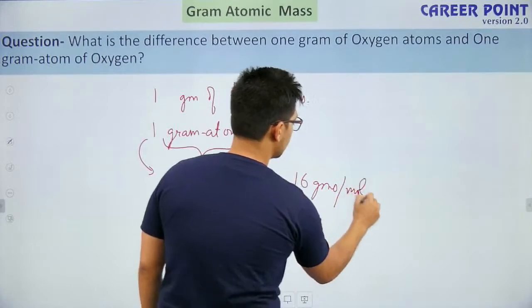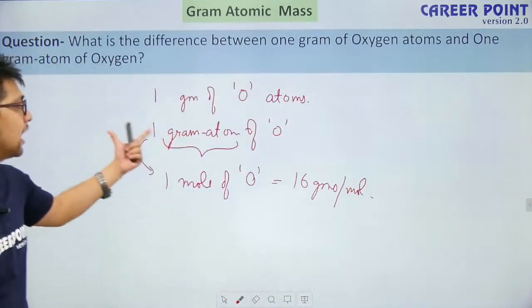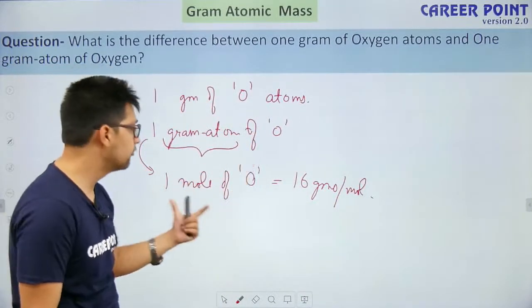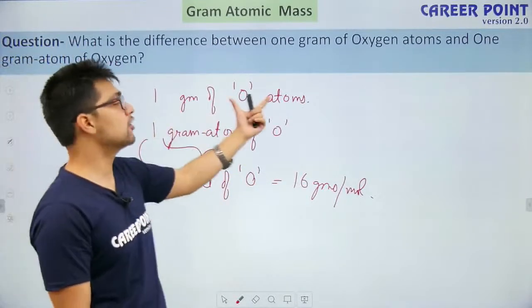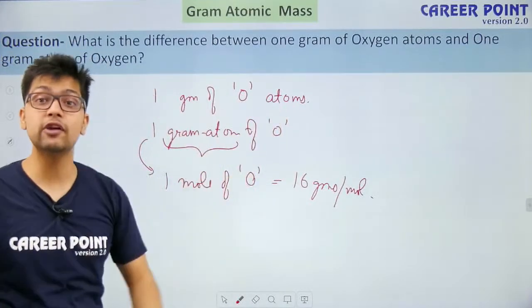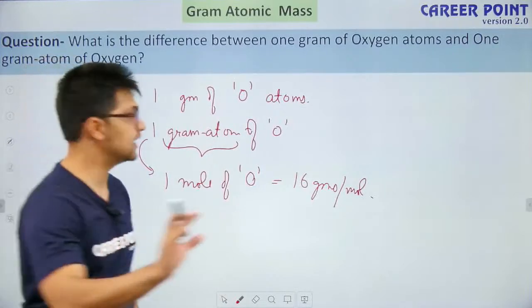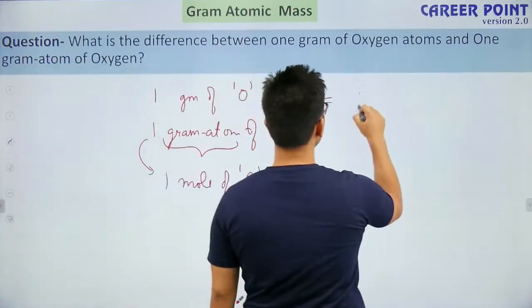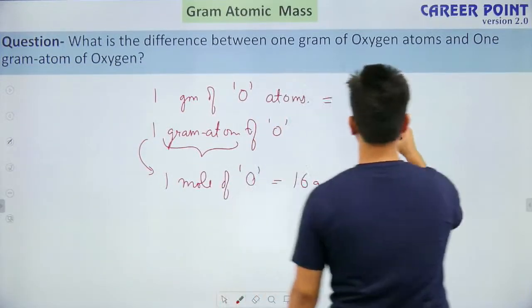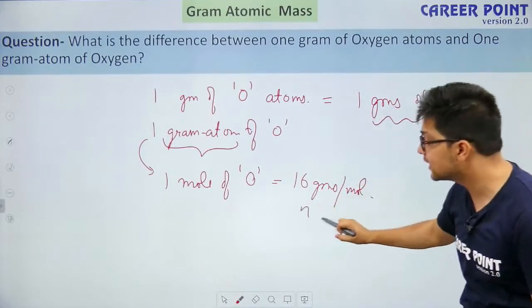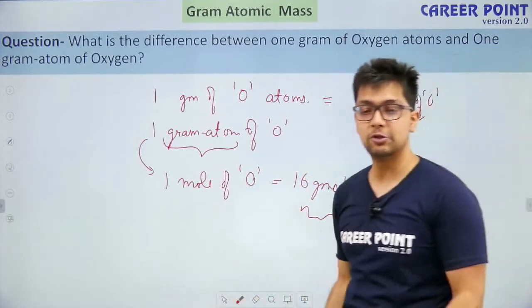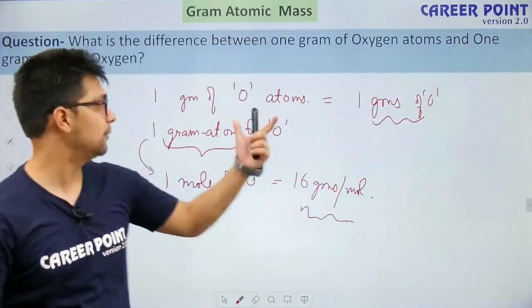So, this we have already done. 1 gram atom of oxygen simply means 1 mole of oxygen. Whereas 1 gram of oxygen atoms simply means we have 1 gram of oxygen atoms, nothing else. Here the total mass of atoms is just 1 gram. So 1 gram of oxygen is present in this case, whereas 16 grams is present in this case. So this is a slight difference between the terminology.